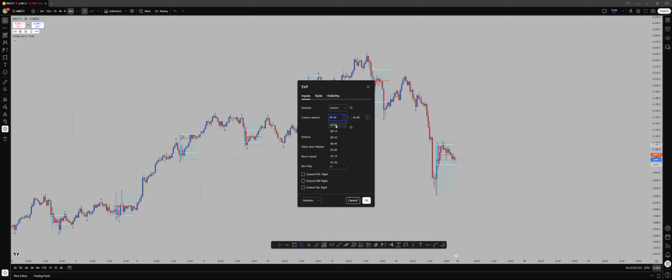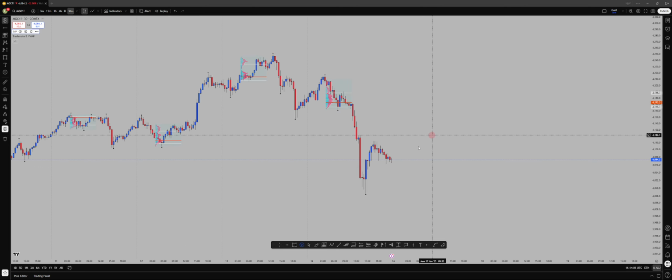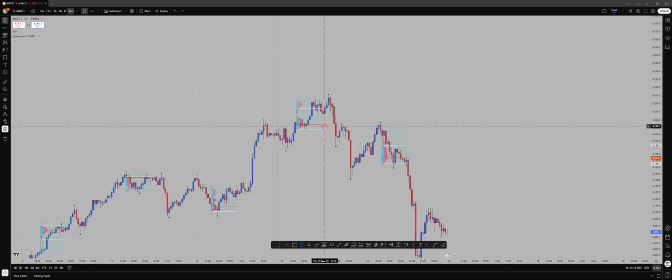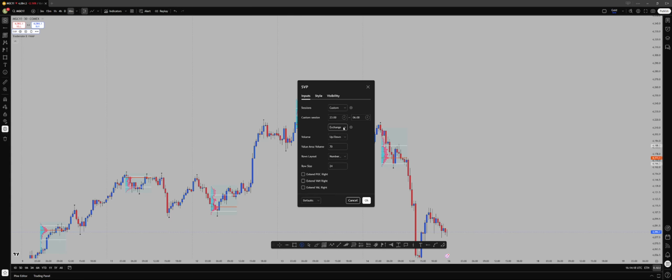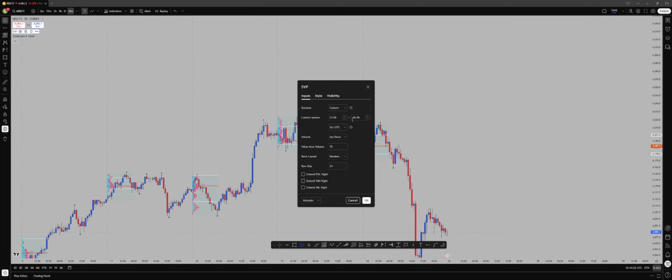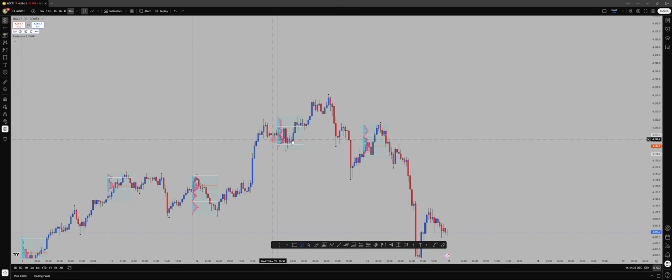So maybe you can select, let's start from 11 p.m. Okay, so we can do this, and then maybe we can do up to 6 o'clock UK time, and then plot some Asia levels for us. So yeah, depending on the strategy you trade, you can use this for your reference if you are trading London. Okay, you see over here we plotted all the way. I think we need to do something to the time zone, so when we do UTC, then we have up to Asia.